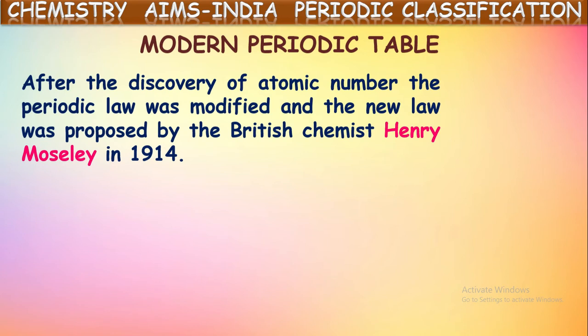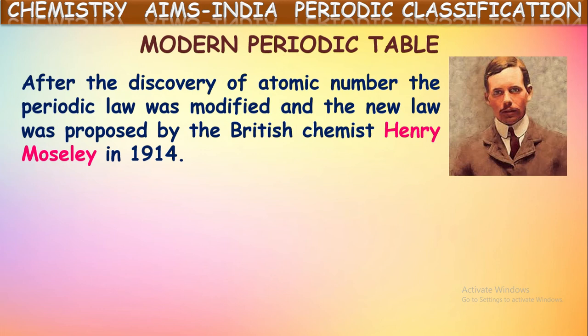After the discovery of atomic number, the periodic law was modified, and the new law was proposed by the British chemist Henry Moseley in 1913. Before him, they had given the law based upon the atomic weights, the atomic masses of the elements. But by taking atomic mass as the prior one, they identified some drawbacks, some limitations in the classification.